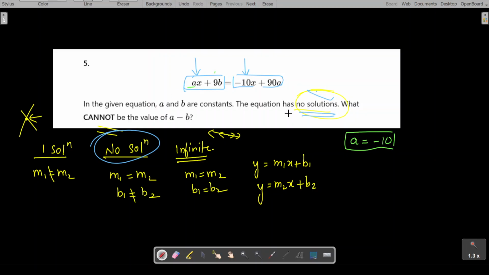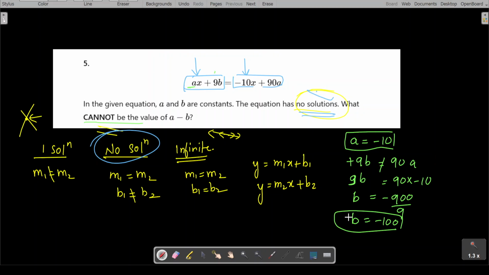Now, let's talk about the y-intercept, because in the question they are asking what cannot be the value of a minus b. So here on the right hand side, my y-intercept is 9, negative, sorry, it's positive. 9b equals 90a. And from here, I just need to find the value of b, which is not equal, right? So I already know the value of a. I'm going to plug in the value of a here, which is going to be 9 times negative 10 equals 9b. And then you just solve it. You'll get negative 900 equals 9b, right? And you divide it by 9, which is going to be b equals negative 100.